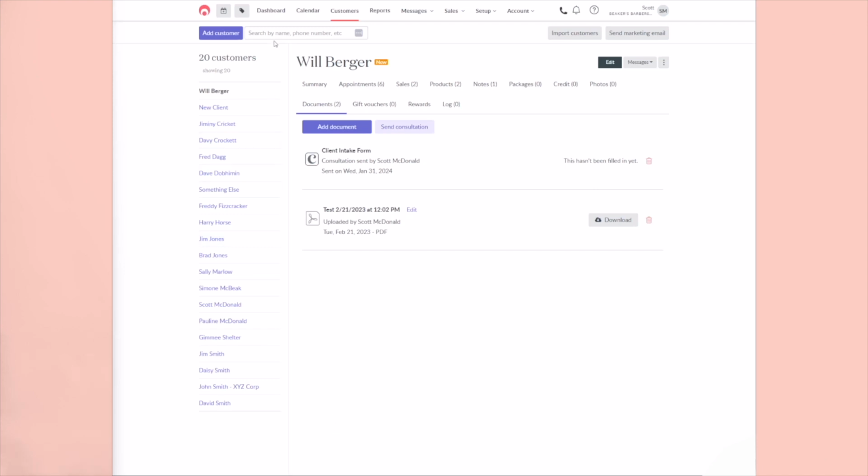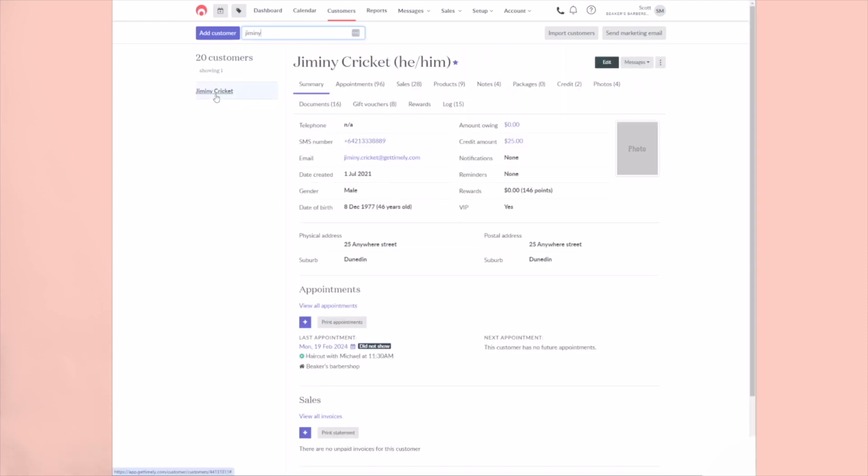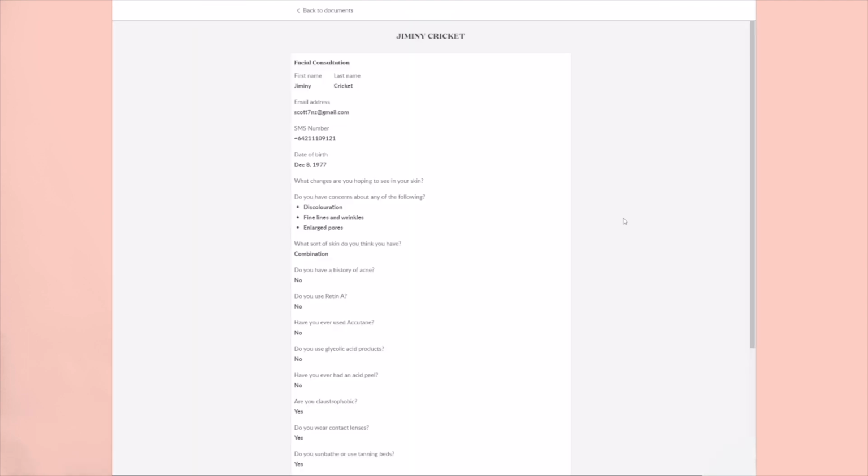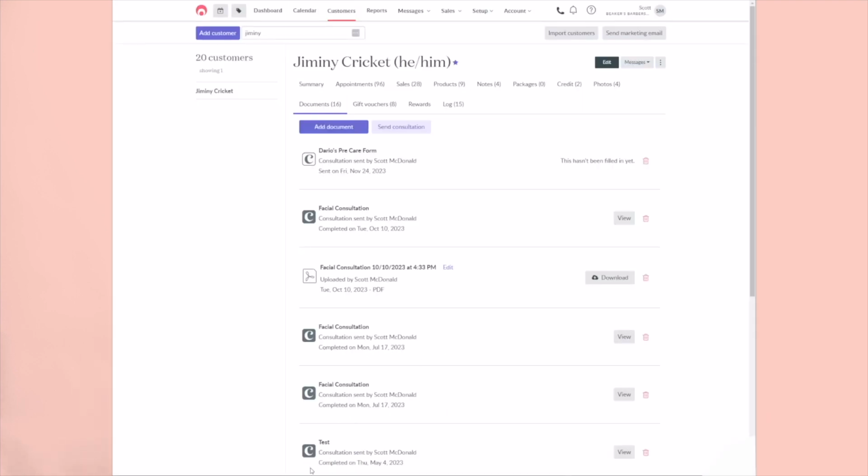To view the consultation through Timely, first go to the Customers tab in the web version of Timely and search for the client. Once you've selected the client, click on the Documents tab on their profile. Here you can see all of the sent consultations. If your client has filled in the consultation, you can click on the View button to see it. If the consultation has not yet been filled out, the View button won't be there and it'll say this hasn't been filled in yet.